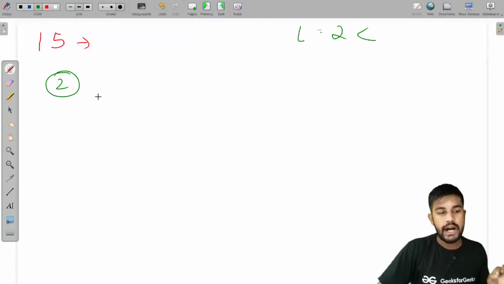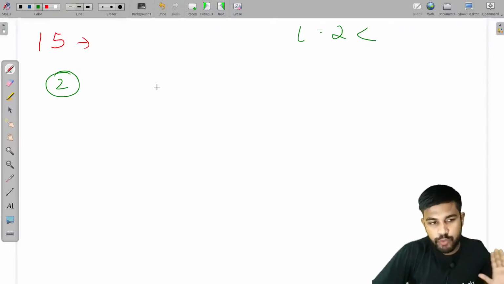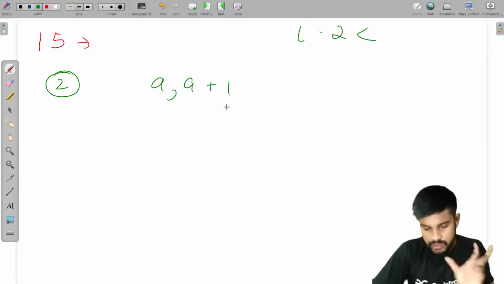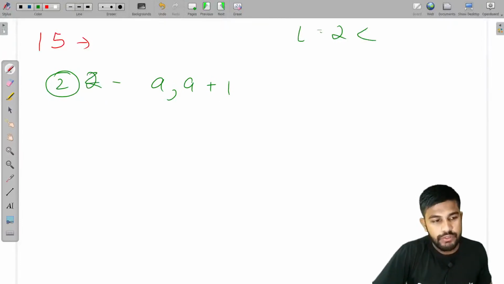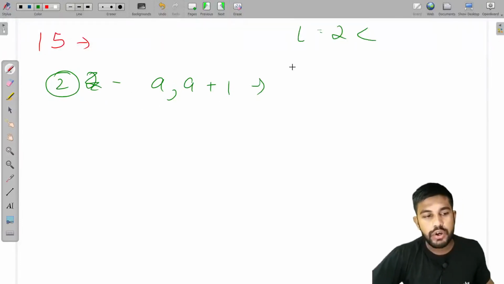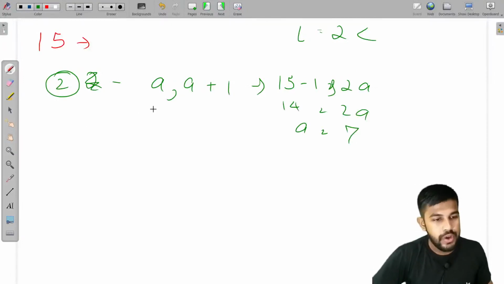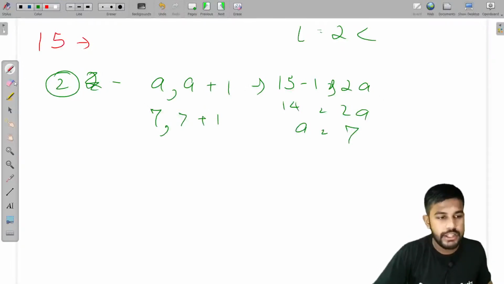Now we calculate the sum till n minus 1 point. The sum would be like this: a, a plus 1. This would be the value for length 2. So 15 minus 1 is equal to 2a. So 14 is equal to 2a, a is equal to 7. Now in place of a we write 7, and 7 plus 1 is equal to 8. So 7 plus 8 is the first answer for length 2.